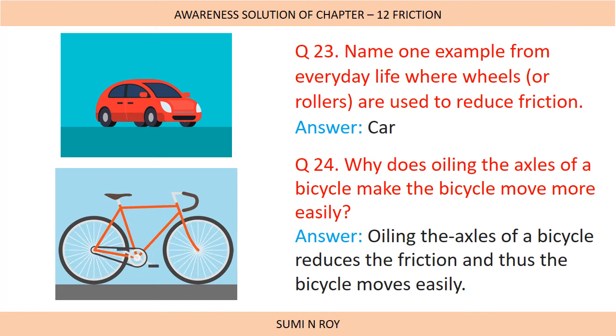Next, why does oiling the axles of a bicycle make the bicycle move more easily? Oiling the axles of a bicycle reduces the friction, and thus the bicycle moves easily. As we know, lubricants make the machines free, and the friction is reduced by using lubricants, because lubricants cover up the irregularities and make the surface smooth, so that the machines can move very smoothly. Here, in our case, the axles of a bicycle can move very smoothly. So oiling the axles of a bicycle reduces the friction.